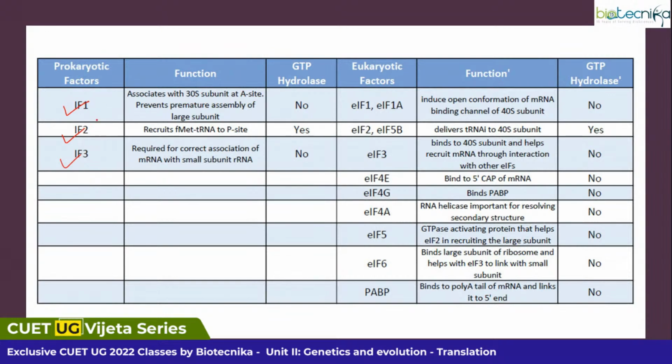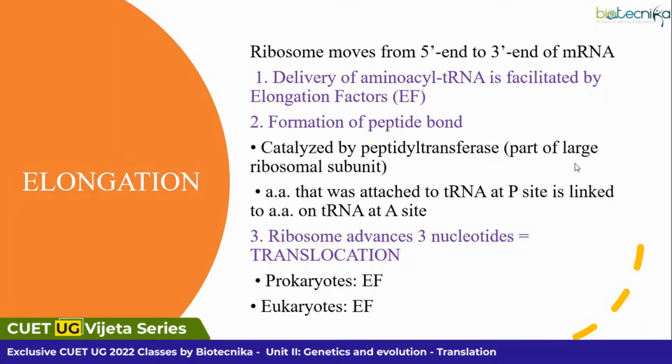So when it comes to prokaryotes, as I said, three factors are there. And among these, it is initiation factor 2 which requires the energy from GTP. But when you look at eukaryotic factors, you can find numerous factors. And here also you have only eukaryotic initiation factor 2 which requires GTP hydrolysis. As I said, when you go for higher studies, you will come to know the details about all these things.